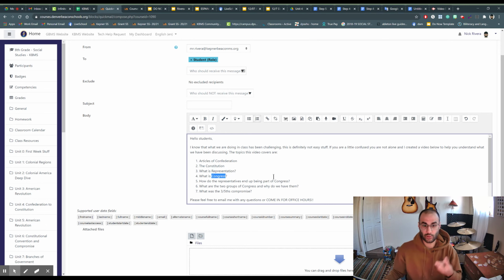Congress makes laws. There's 2 groups, the Senate and the House. We've talked about most of this now, and we understand now that slaves were only counted as 3/5 of a person.